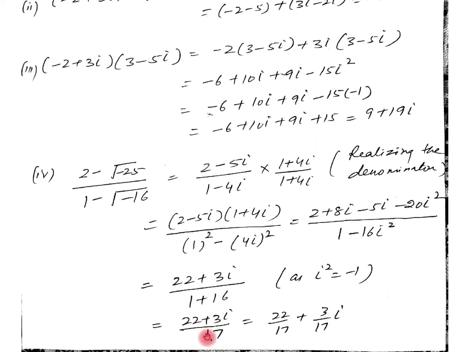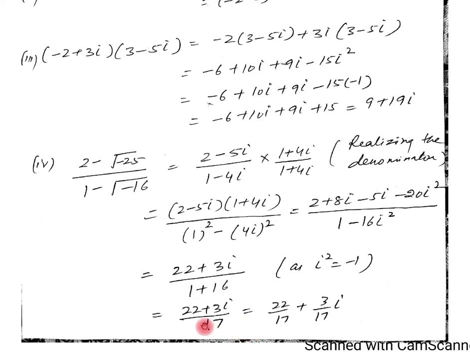Then separating the real part and the imaginary part, it can be written as 22 by 17 plus 3 by 17 iota. In which form should the answer be? The answer should always be in the form of a plus iota b. In the last step, we always have to separate the terms.